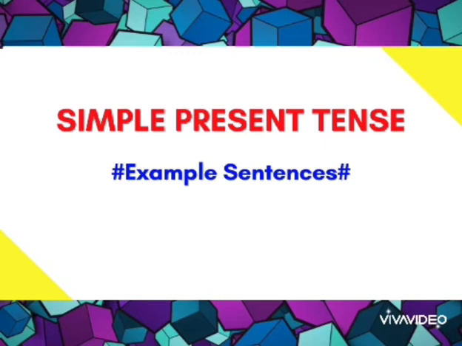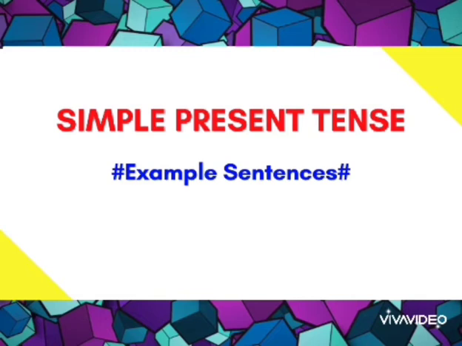So in this video you have seen how to use simple present tense, or when to use simple present tense. You have also learned in this video when to add s or es with your verb. You have also learned the exceptional cases, like with do and with go, you have to add es.